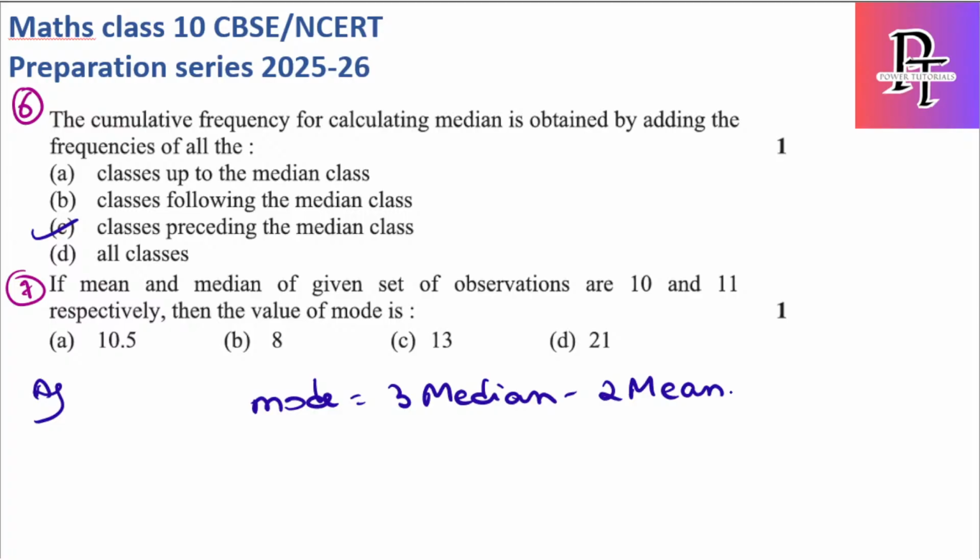I'll give you 2 minutes. Okay, good. Let me check. Asking mode. So simply 3 into median, which is 11, minus 2 into mean value, which is 10. So it is 33 minus 20, which is 13. Hence C is the right answer. Correct, Shravani, you did great.